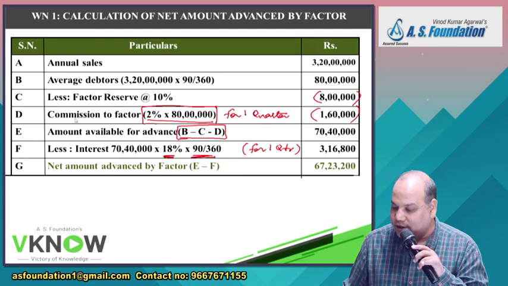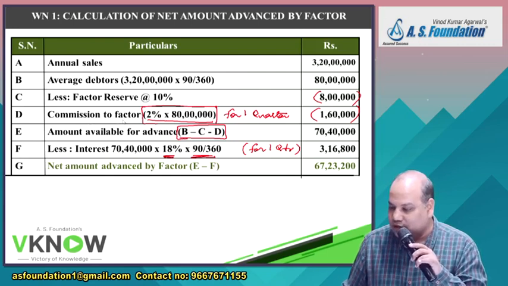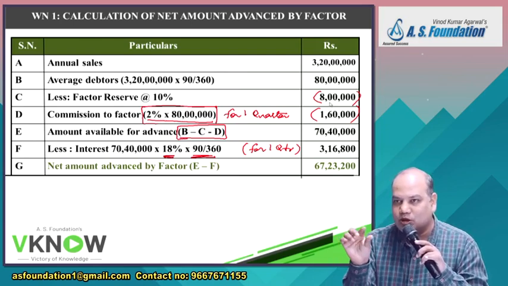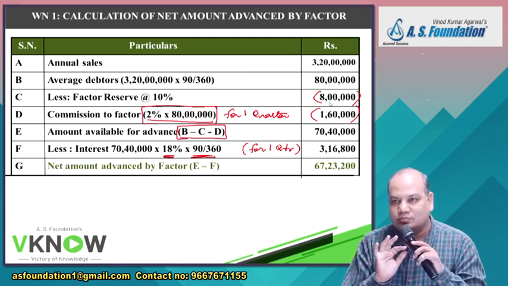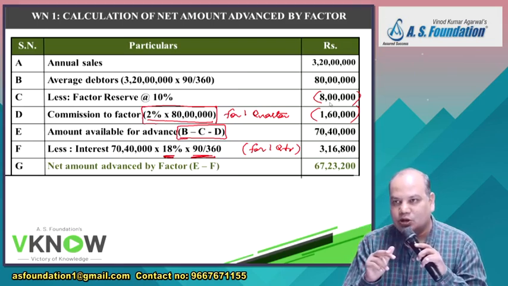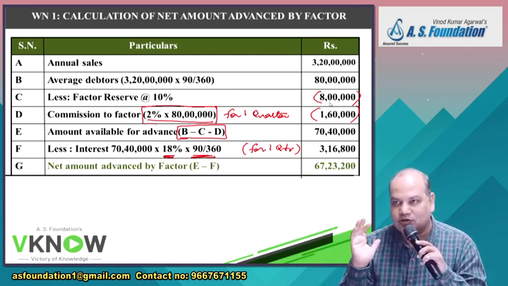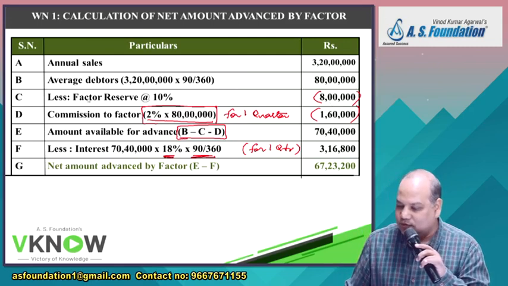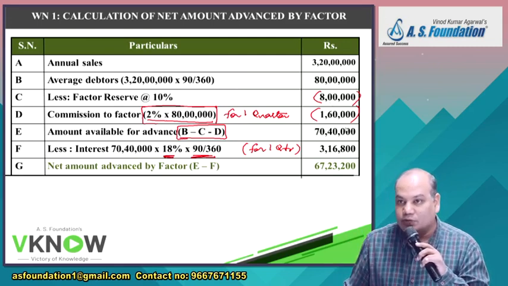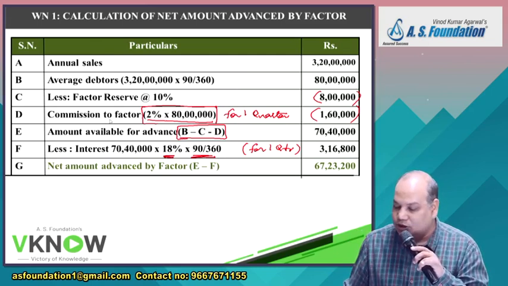Then I will write interest here, and I will calculate interest on 72 lakh. Is it right? So you should be smart enough to change this first answer according to the question. If interest and commission both are collected upfront, this is the answer. If commission is collected upfront and interest later, your answer will be up to point E. If interest is collected upfront, then interest will be calculated on 72 lakh.